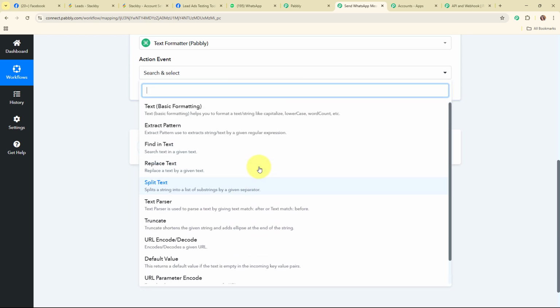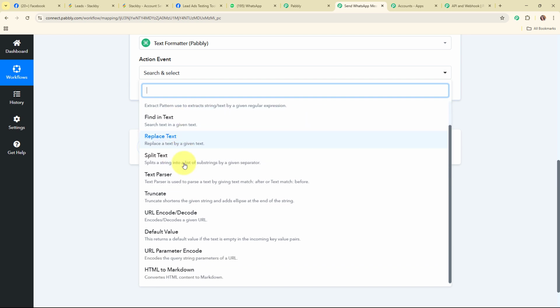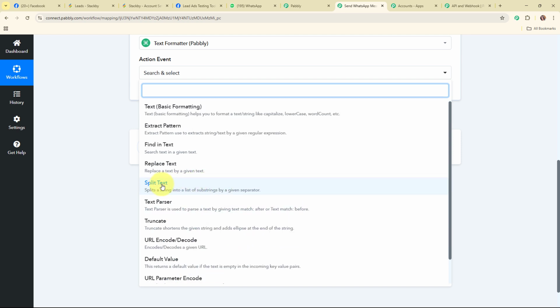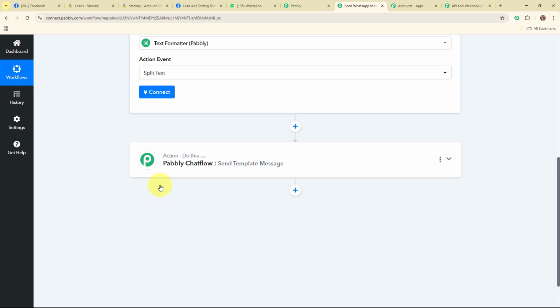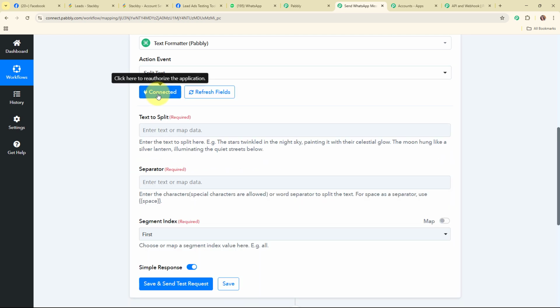So here I'm using Text Formatter by Pabbly for splitting the text, but you can use it for basic formatting, extract pattern, find in text, replace text, text parser, truncate, URL encode, decode, default value, URL parameter encode, and HTML to markdown as well. I'm going to use this particular event to split the text, and then I'm going to click on connect. Alright, so here you can see we are now successfully connected.